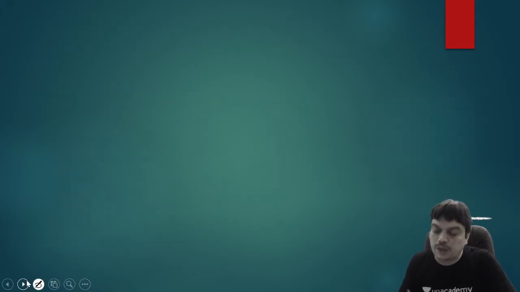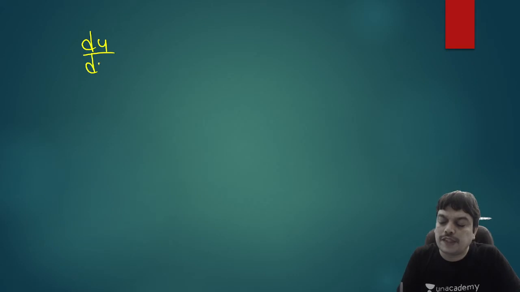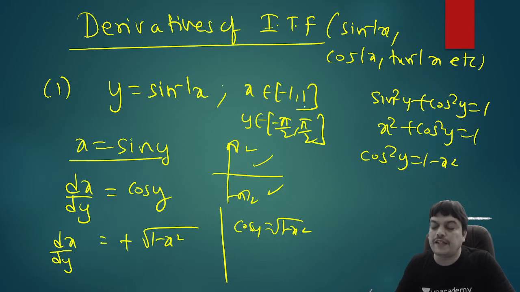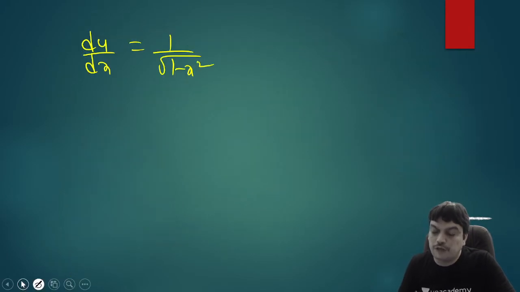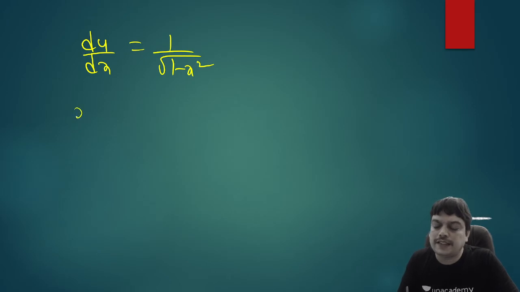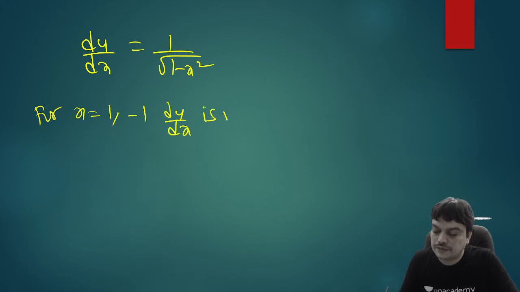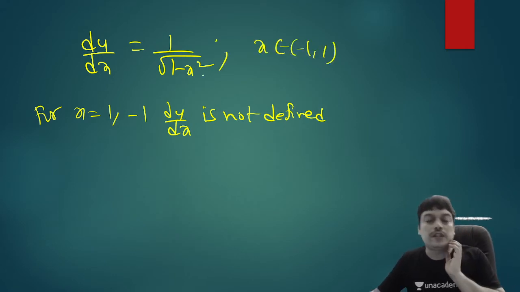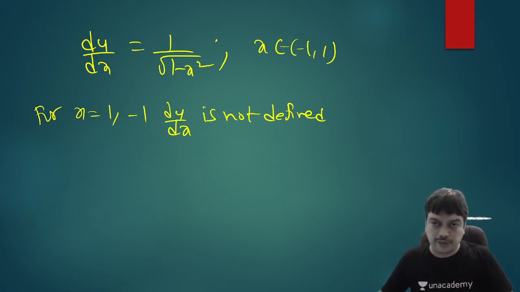So what is the reciprocal of this? The reciprocal, dy by dx, is equal to 1 by root of 1 minus x square. And remember, the function was defined even at 1 and minus 1, whereas for x equal to 1 and minus 1, dy by dx is not defined. So here you have to mention x belongs to open interval minus 1 to 1. So the function is defined in minus 1 to 1 closed, but the derivative is defined only in minus 1 to 1 open interval.